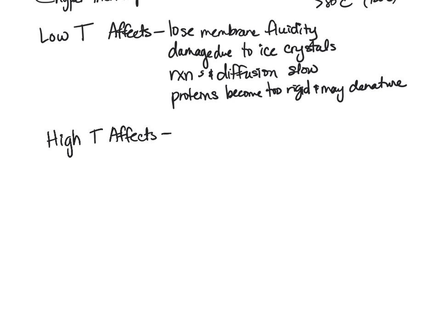So some of the high temperature effects are going to be kind of the opposite of this. We already know that it's going to denature proteins. So even though in cold temperatures things become rigid and slow down, when we increase the temperature, proteins become denatured because they're moving around so quickly that the bonds between the amino acids are broken, affecting the quaternary structure, the tertiary structure, and then even breaking apart the individual amino acids when we get into an extreme high heat situation.